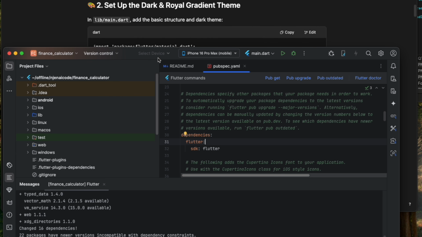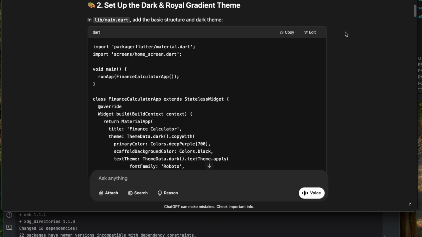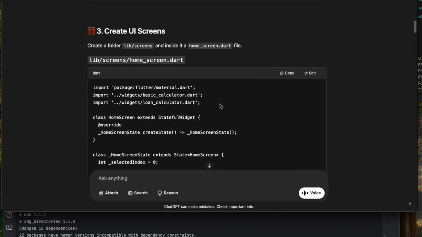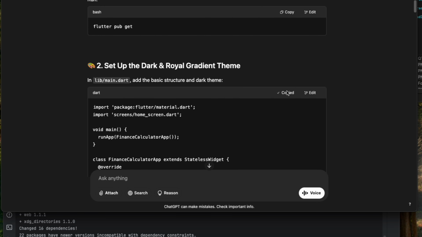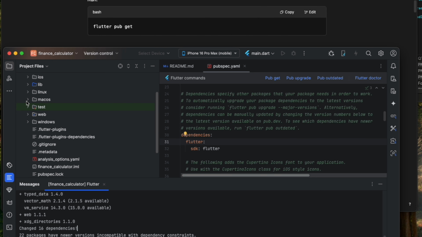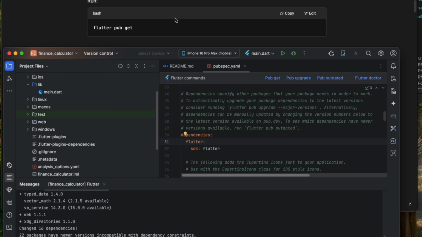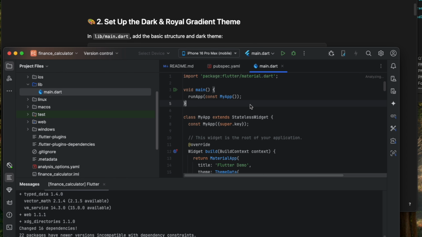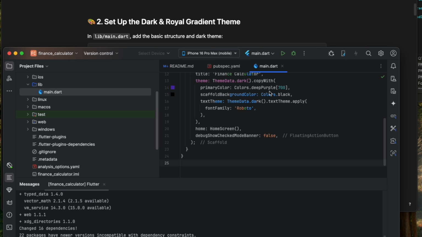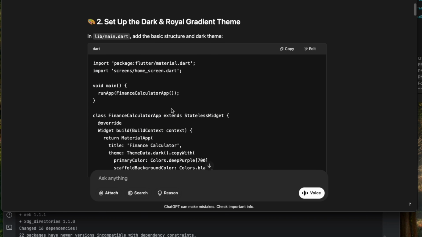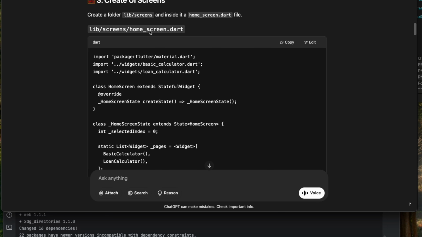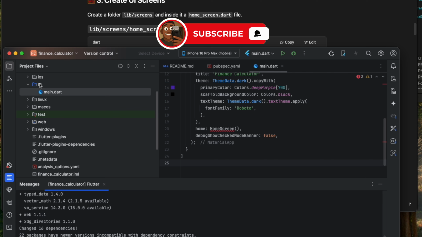Now we need to go to the lib main, and it looks like it's done the code, and it's also informing us to create other files. So let's copy this. It says we need to go into lib/main.dart. So take all of that, copy paste. That is our first view. And then now it says we must create some screens. So let's do that.